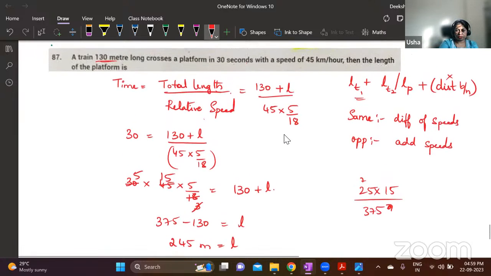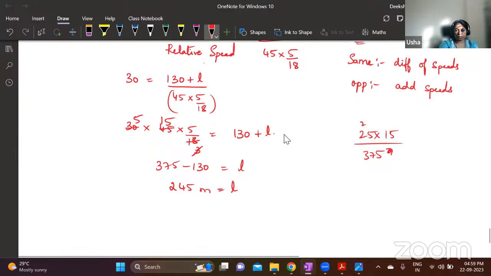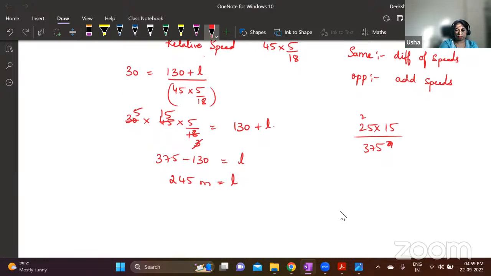Understood this one? All of you understood this? Any other questions?